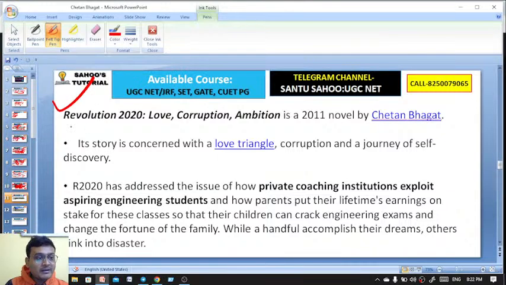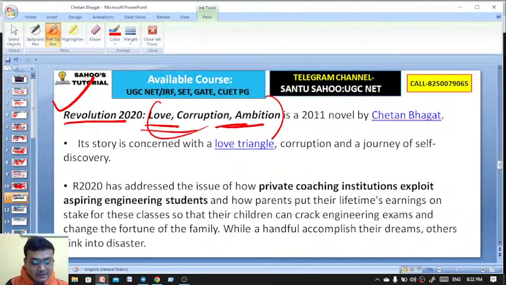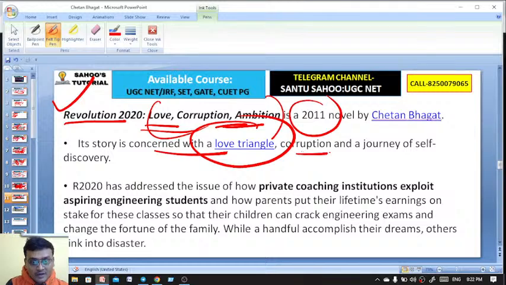Another important work by Chetan Bhagat is Revolution 2020. Love, Corruption and Ambition is the subtitle of this novel. Okay, it was published in the year 2011, and it is concerned with a love triangle, corruption, and a journey of self-discovery.